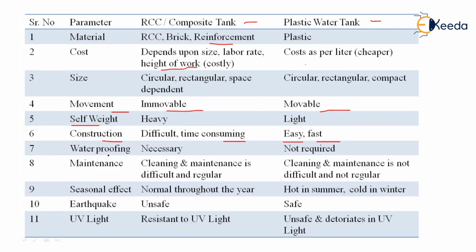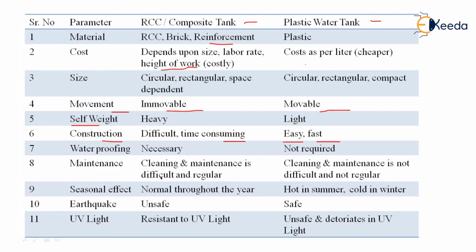Seventh is waterproofing. Waterproofing is mandatory in RCC and composite tanks, because we don't want any kind of seepage or leakage, to stop the leakages and safeguard the structure. The plastic water tank, as it is plastic, is water resistant. It hardly needs any waterproofing.